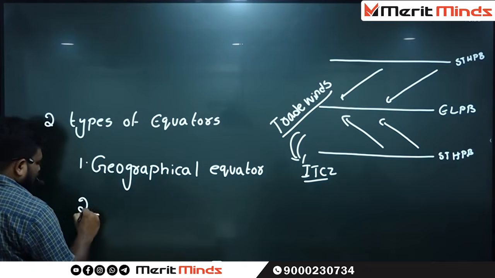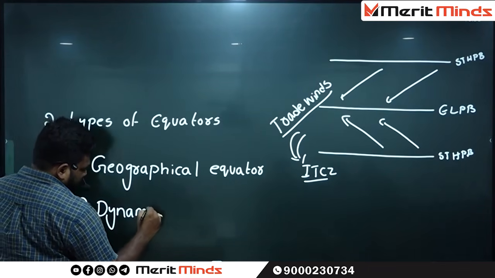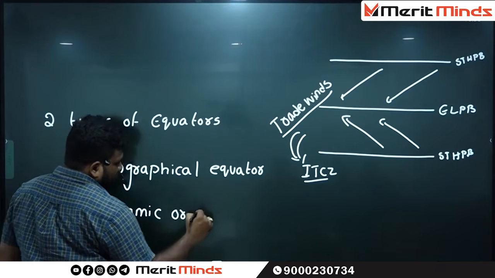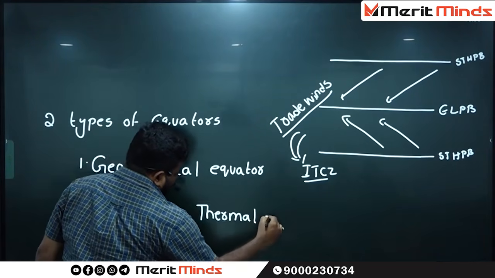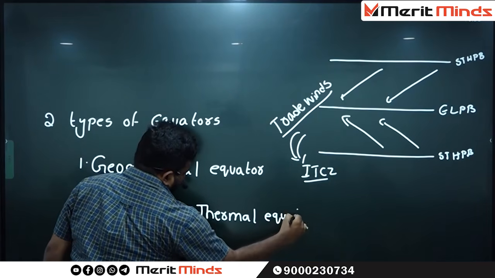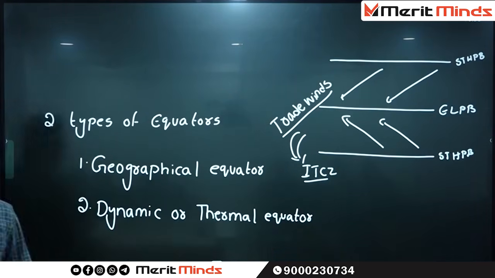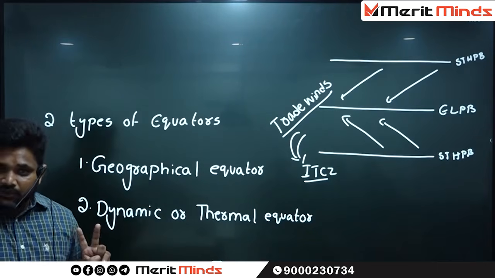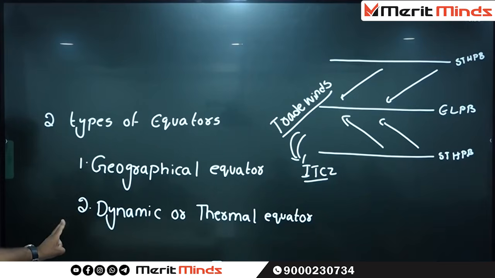The second one is called the dynamic equator or thermal equator. According to Mr. Flohn, how many equators are there? Two equators. What is the first one? Geographical equator. What is the second one? Dynamic equator.